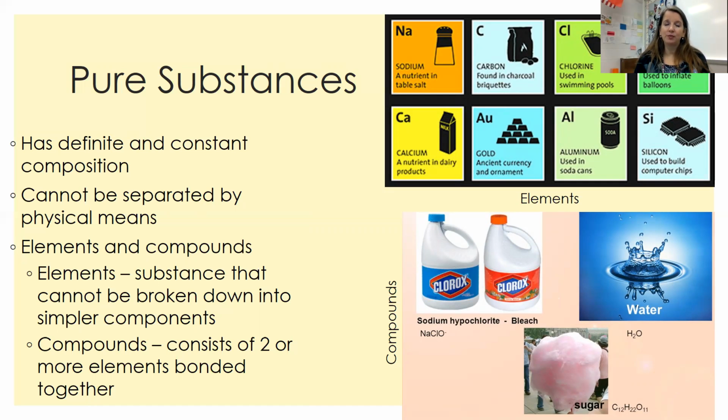Compounds are when we take two or more elements and we chemically combine them together, such as salt, what we put on our food to make it delicious. That has sodium and chlorine in it. This picture of bleach down here, that is a compound because it has sodium and chlorine and oxygen. Water, one of the most common compounds. It has some hydrogen and it has some oxygen. You're always going to see water having 2 parts of hydrogen for every 1 part of oxygen. That's what it means by definite and constant composition. With salt, for example, it's always going to have 1 sodium for every 1 chlorine, definite and constant composition, okay?